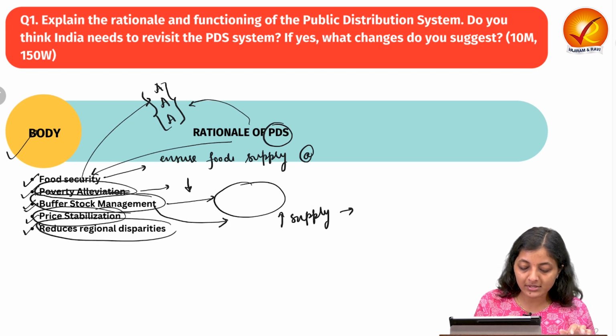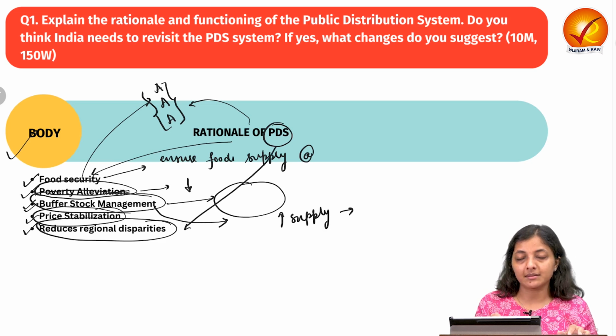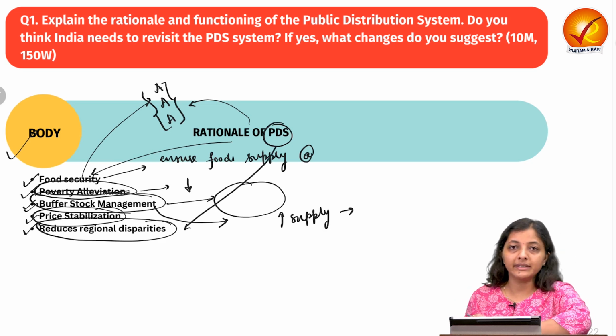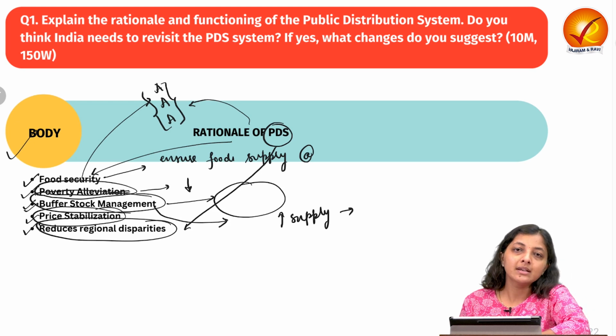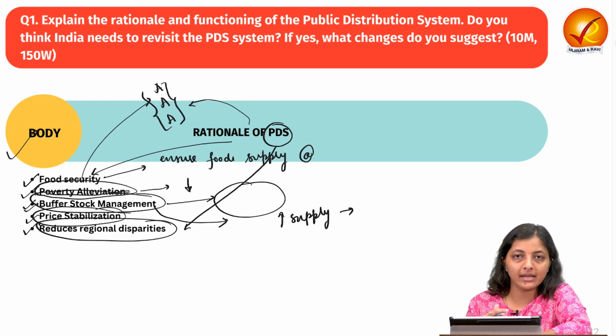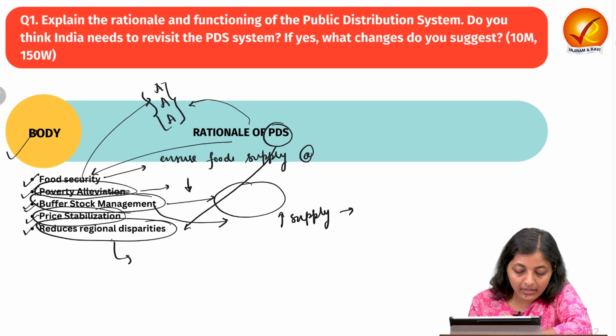Next is it reduces the regional disparities. How? Because this PDS system procures the food items from the surplus states like Punjab, Haryana, etc. and equitable distribution of these food items across India. So it reduces the regional disparities in food availability.